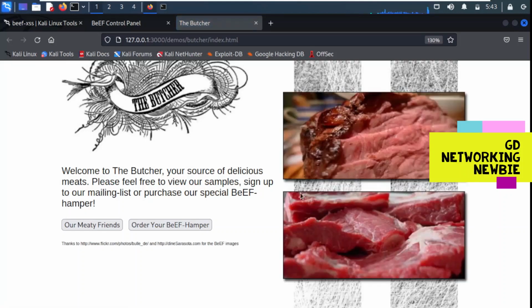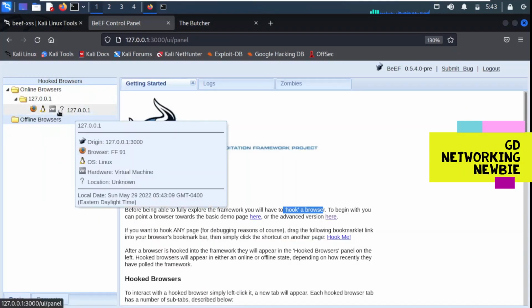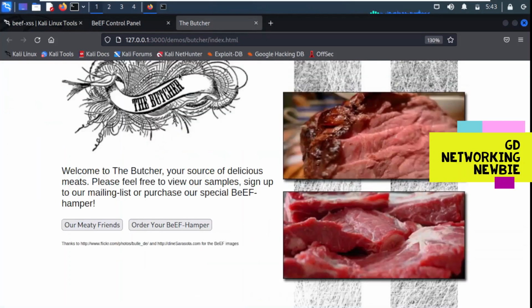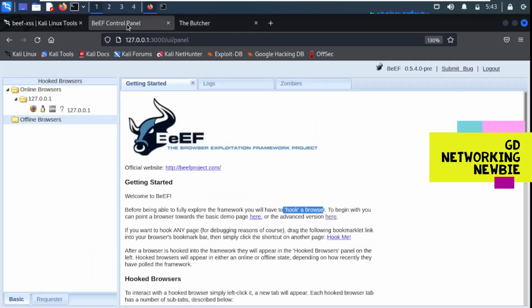When we click there, you can see this is the web page which appears. And you can see demo butcher index.html. So that is the page. And when we visit this, if we want to see what we have here, I'm going to click on this BeEF control panel. So there is an online browser which has been hooked, but in offline browser we don't have anything. So now by visiting this page, our browser has been hooked with the BeEF control panel.